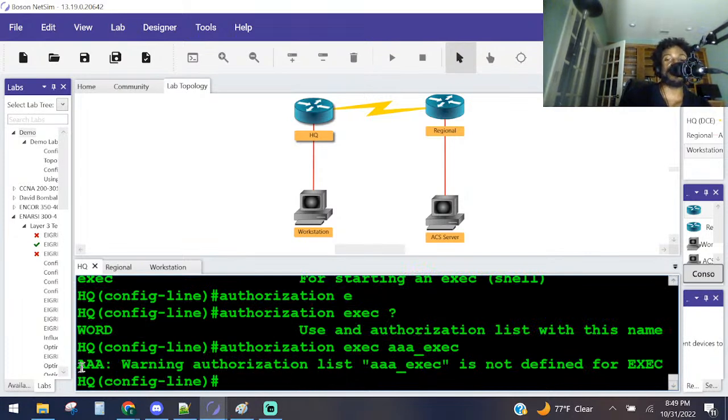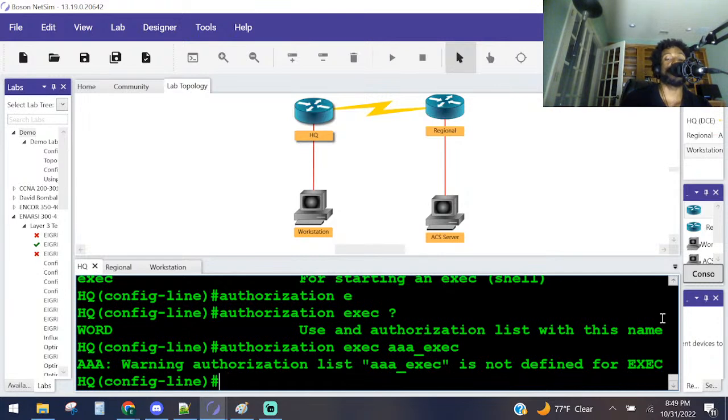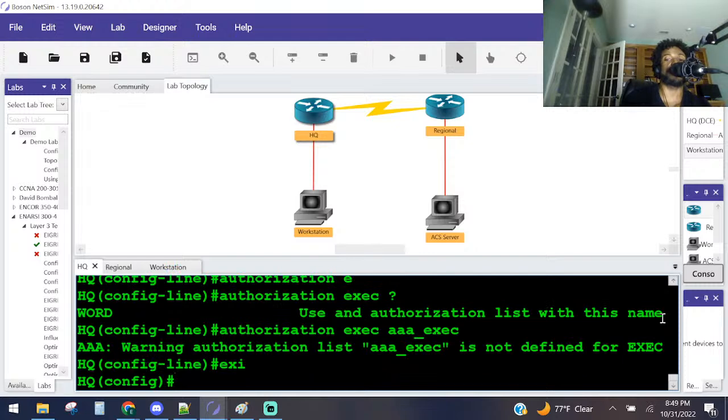So y'all see, I said to check for an authorization list, and its name is AAA exec. But the router said here, warning, authorization list AAA exec is not defined for exec. So it's going to look for that method, and it's possible that we can lock ourselves out. So we need to go back and create that. We're going to go back into the VTY line to do that. So let's create that authorization method.